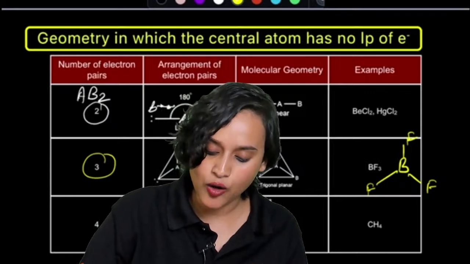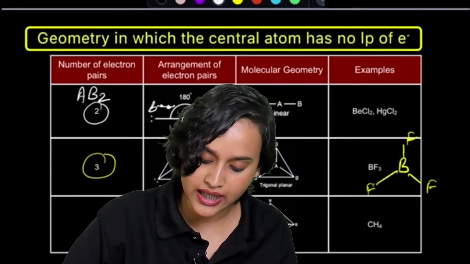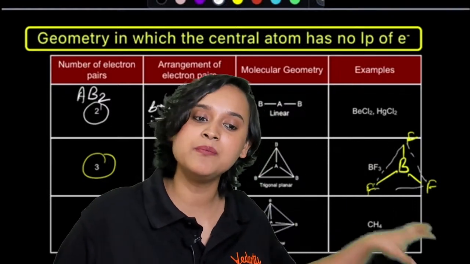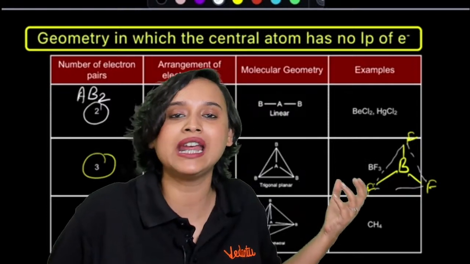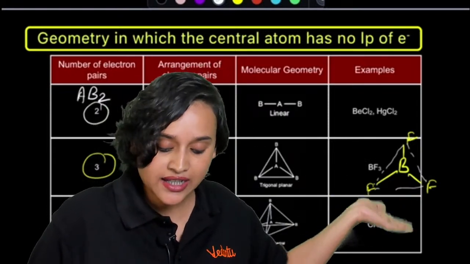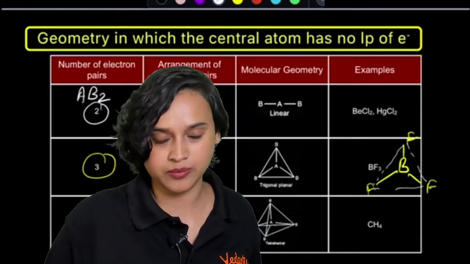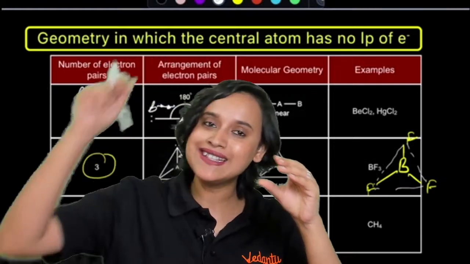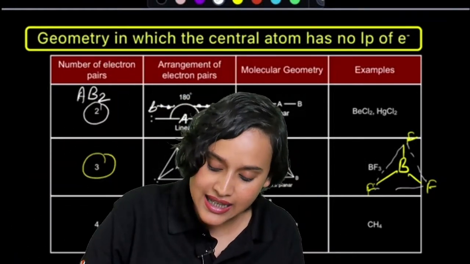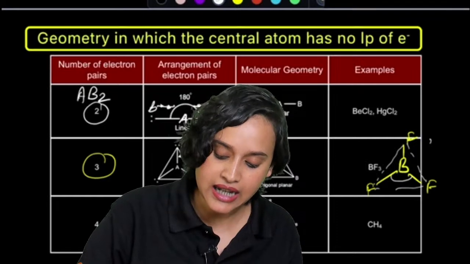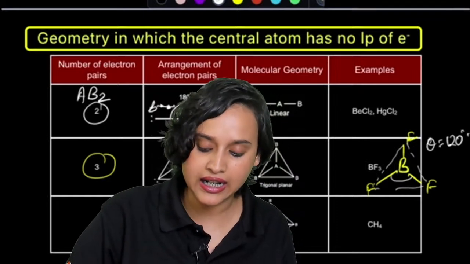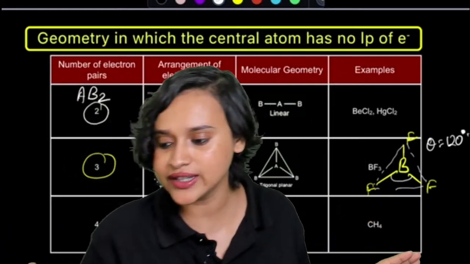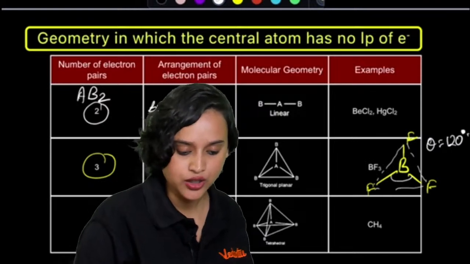Now if you just join this, what does it look like? All of this is on the same plane. We call this trigonal planar. This geometry is called trigonal planar. Acha. Now, in mathematics, you have learned in a triangle, what is the angle that you are making here? In this case, the bond angle is going to be theta equal to 120 degree. Make sense, nonsense? Very good. Well done.